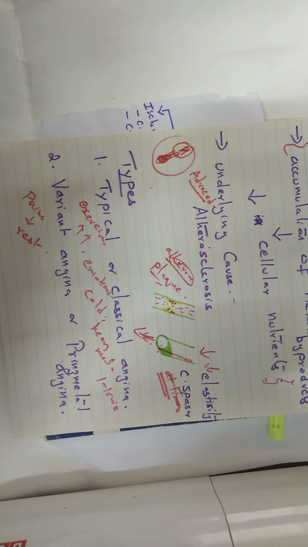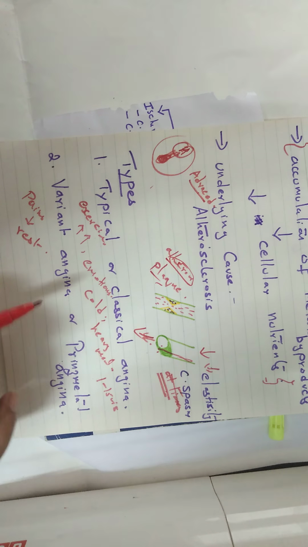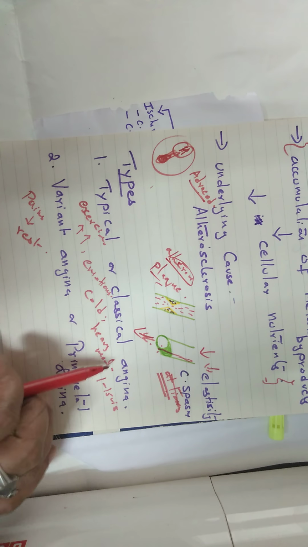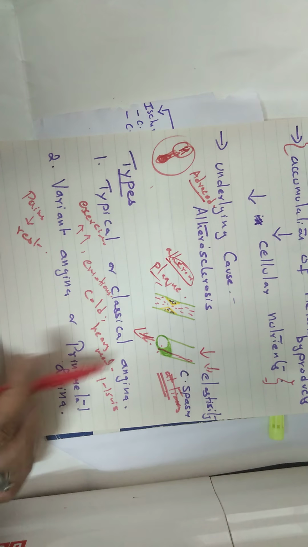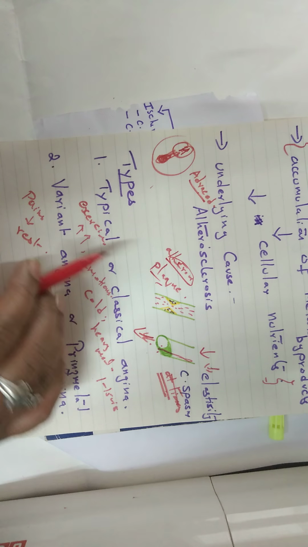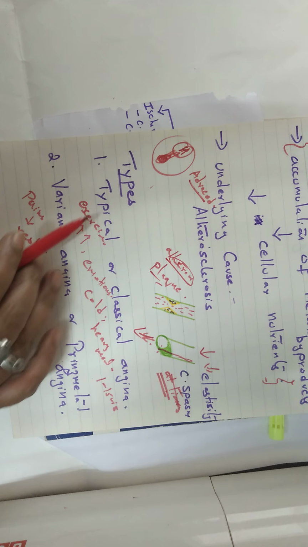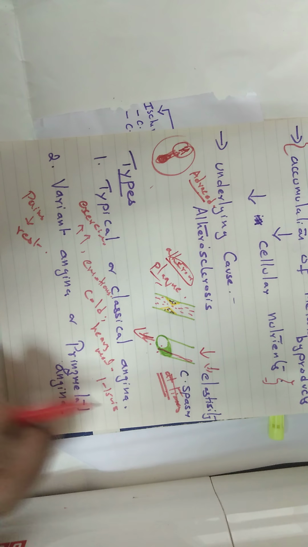This can be relieved by taking rest, or nitrates can also be taken. So this is called typical or classical angina, and the reason is mainly the advanced stage of atherosclerosis.